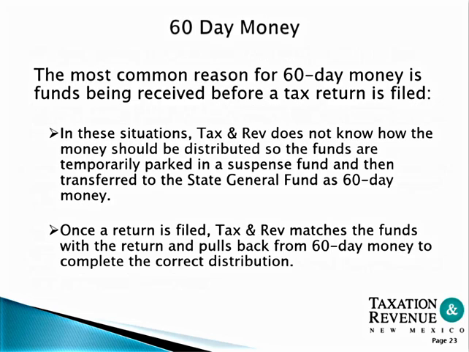The most common reason for 60-day money is funds being received before the tax return is filed. In these situations, Taxation and Revenue does not know how the money should be distributed, so the funds are temporarily parked in a suspense fund and then transferred to the general fund as 60-day money. Once the return is filed, Taxation and Revenue matches the funds with the return and pulls back the money from the 60-day bucket to complete the correct distribution.